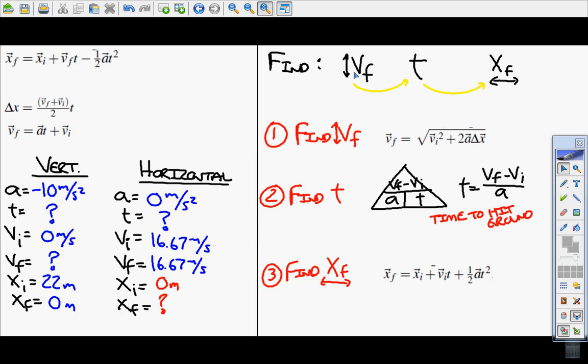Now, this is specific for this problem, so this may not be the case for every problem we look at. With every problem, we have to examine what do we know, what don't we know, and what steps will allow us to answer those question marks. We'll do some practicing of this in class as well, and then we're going to use a simulator to actually check and see, do our equations work? Is the plan that we came up with going to work for the problems that we have?